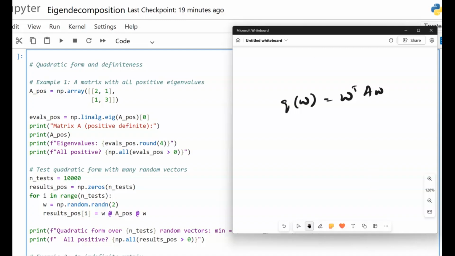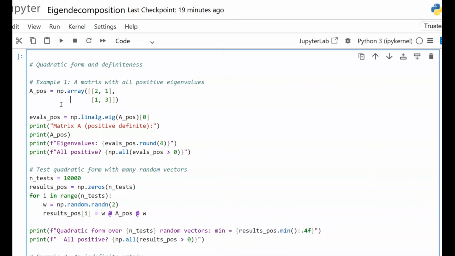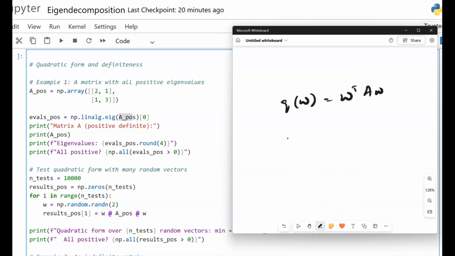Here kindly observe, dear friends, we define the quadratic form for a symmetric matrix A, which is defined as an array 2, 1 and 1, 3, and we define the eigenvalues. Both eigenvalues are positive. So kindly observe, lambda 1 is greater than 0, and lambda 2 is also greater than 0.